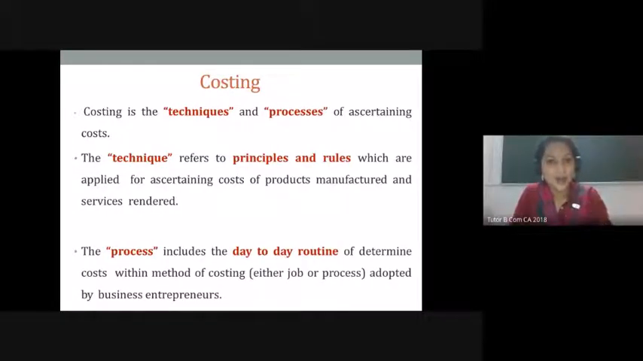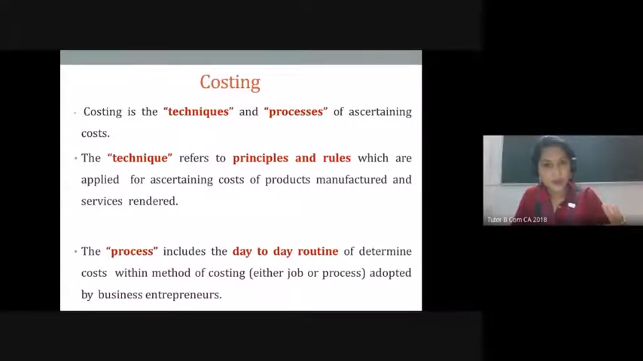Now, what is technique? I have put in red where you have to concentrate. Technique refers to principles and rules, the basic guidelines which you would be following when you're ascertaining costs for different manufacturing sector or service sector. It can be a manufacturing sector as well as a service sector. As I said yesterday, the nature of cost can be in the form of manufacturing expense, that is material expenses, labor expenses as well as overhead, or otherwise direct and indirect expense. So these are the broad three categories of expenses that will happen in a firm.